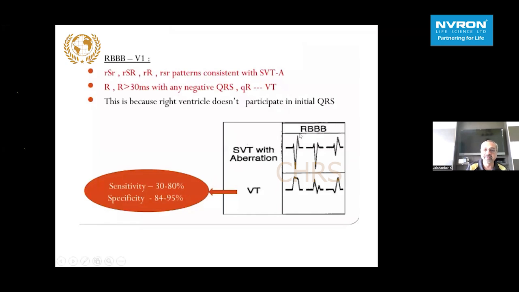Shown here is the SVT with aberrancy, RSR prime in right bundle branch block morphology in lead V1. And in VT, you see a tall monophasic R wave or so-called rabbit ears, where the R wave is bigger than the R prime. Also any R wave which is more than 30 milliseconds, or any QR in lead V1 like this, strongly points towards VT. The specificity of this morphology criteria for right bundle branch block morphology in lead V1 is close to 90%.